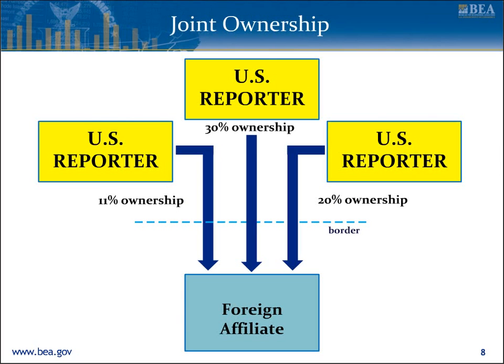If two or more U.S. reporters jointly own a foreign affiliate, directly or indirectly, each U.S. reporter must file a Form BE-10A. In the example shown, the three U.S. reporters each own more than 10% of the foreign affiliate and therefore must each file separate BE-10A forms.